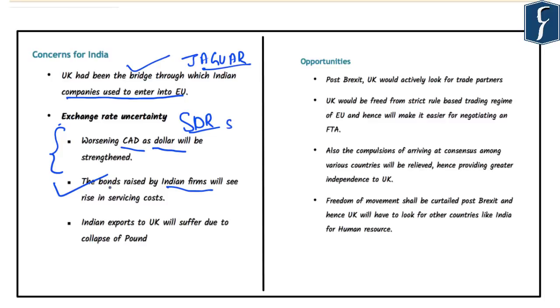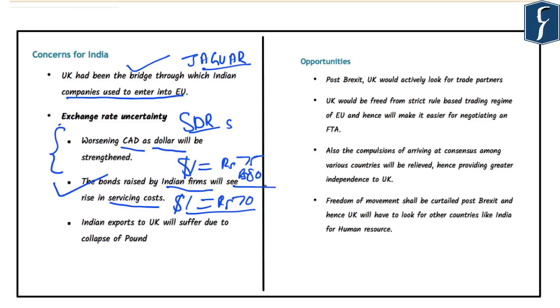The second impact is that the bonds which are raised by Indian firms and companies will see a rise in the servicing costs. So if the exchange rate of the dollar was $1 for 70 rupees, and if due to Brexit the value of the pound slides and there is an increase in the value of the dollar, it means that the dollar's value can increase up to 75 rupees or even 80 rupees.